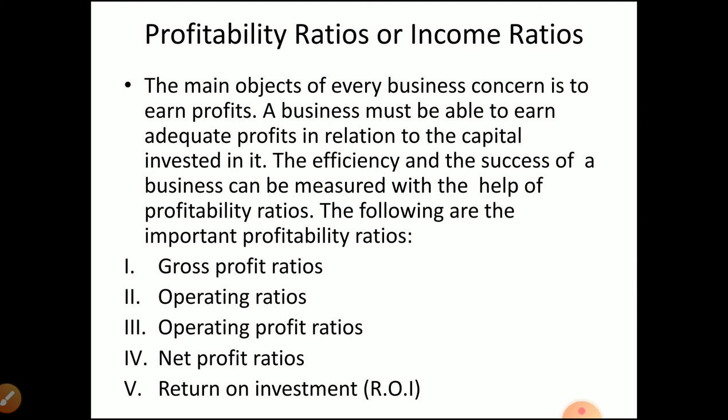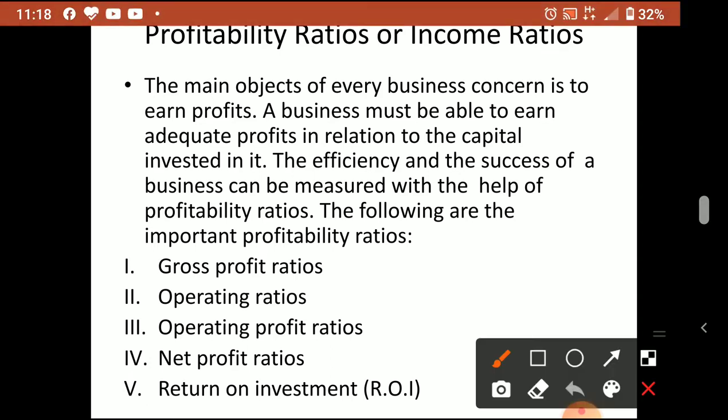So how efficient the business is in earning profit, or how much efficiency it has been proving over the past some years, we can understand by calculating these ratios. These profitability ratios are otherwise known as income ratios. The main object of every business concern is to earn profit. All business organizations stand for earning profit, so profit is the main motive of any business.